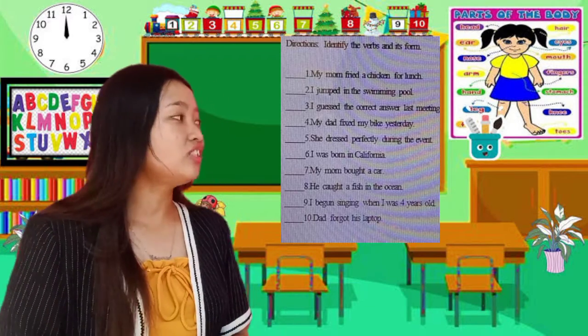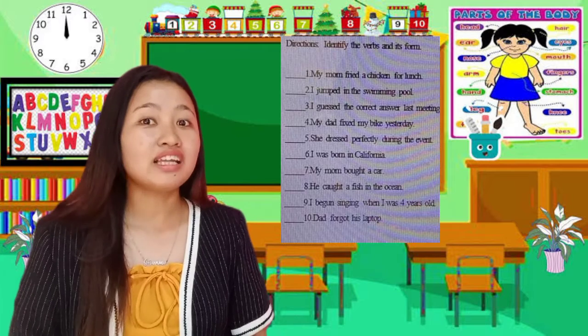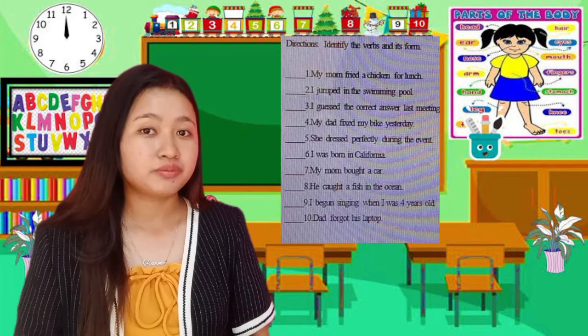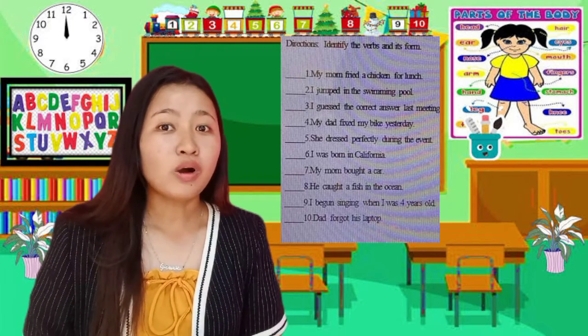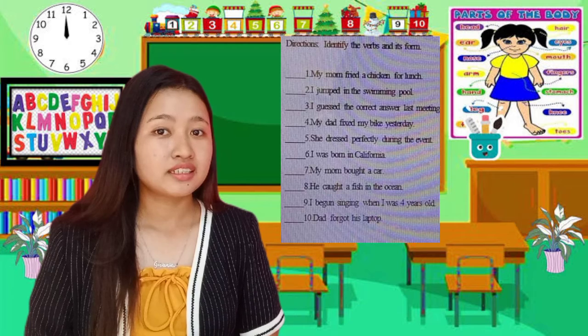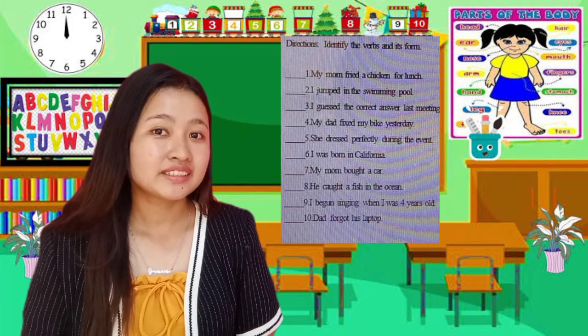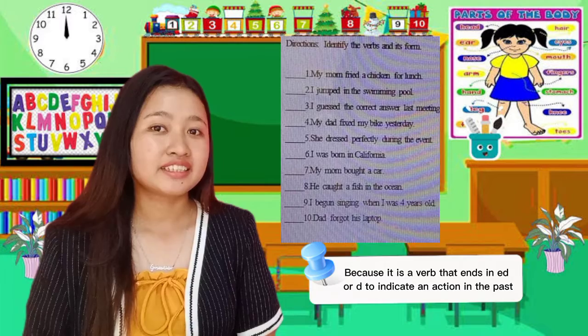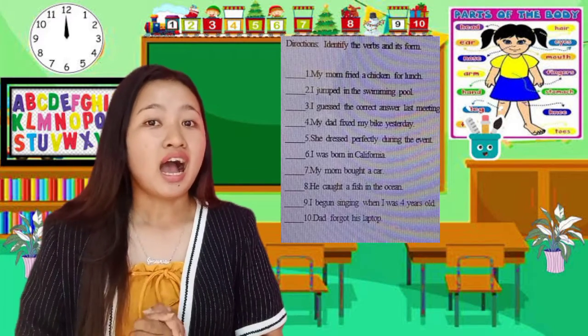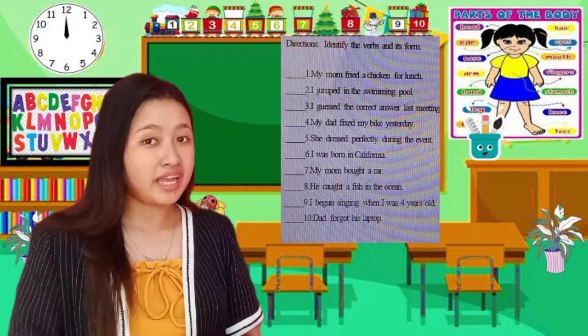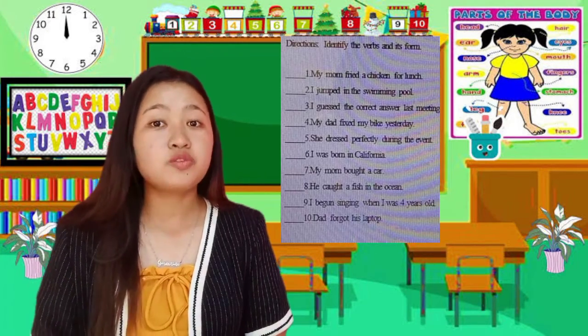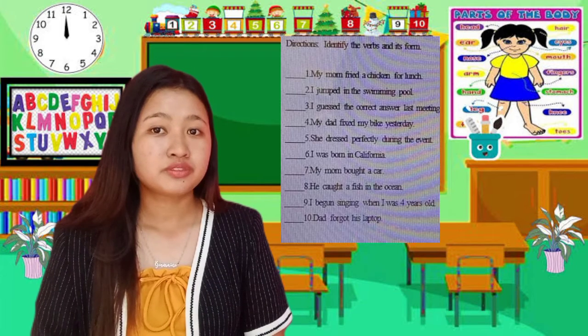Correct. How about in number 4? What is the verb used? Fix, teacher. What form is the verb? Regular verbs. Is it correct? Yes. Why? Great. How about in number 5? What is the verb used? Dress, teacher.